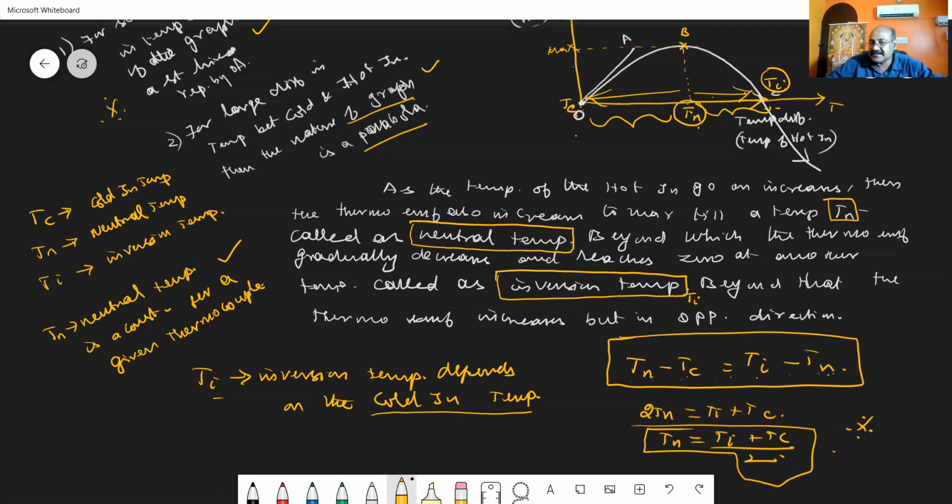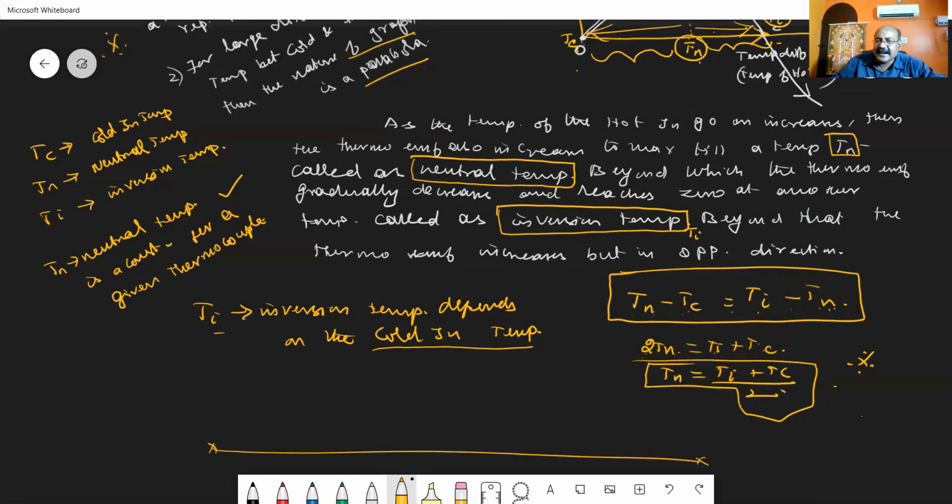On simplifying this, I get 2Tn, twice the neutral temperature, is equal to the sum of the inversion temperature and the cold junction temperature, or Tn is equal to (Ti plus Tc) by 2. This is called the relationship between the cold junction temperature, neutral temperature, and inversion temperature.